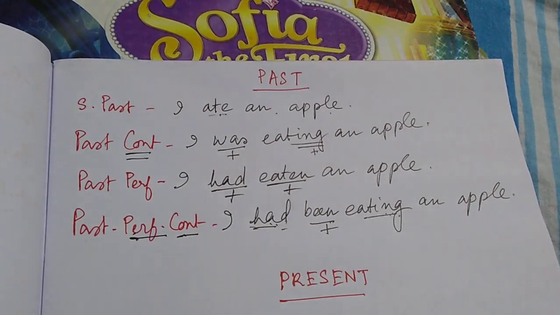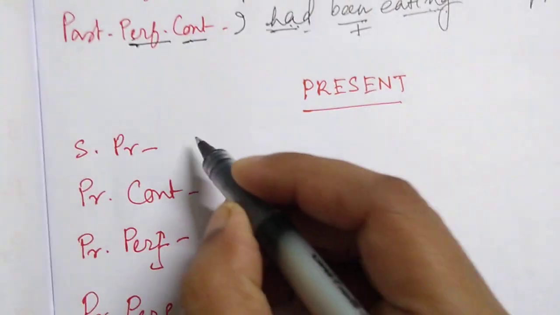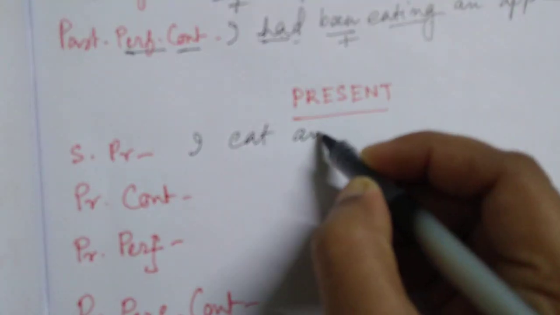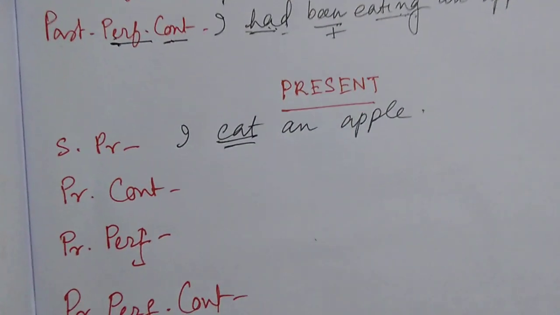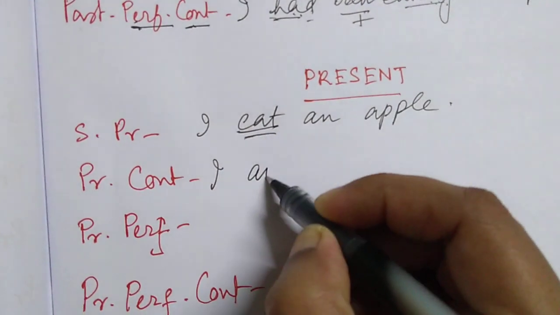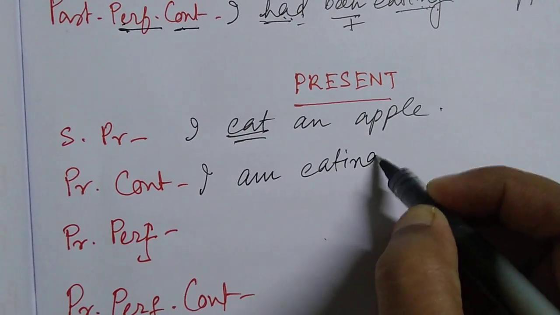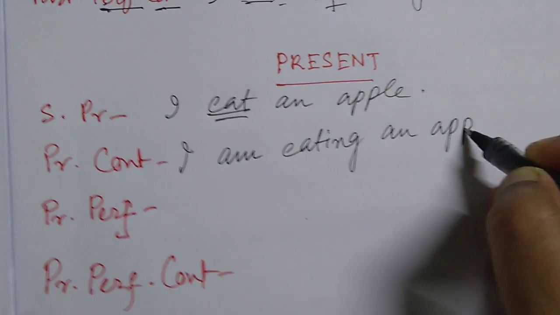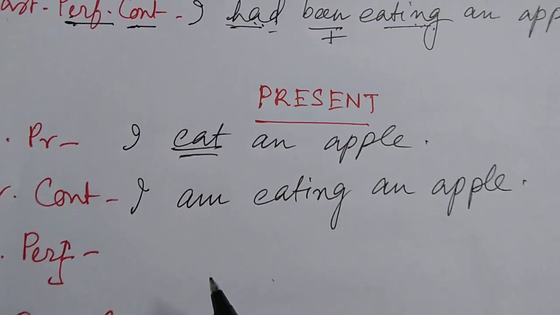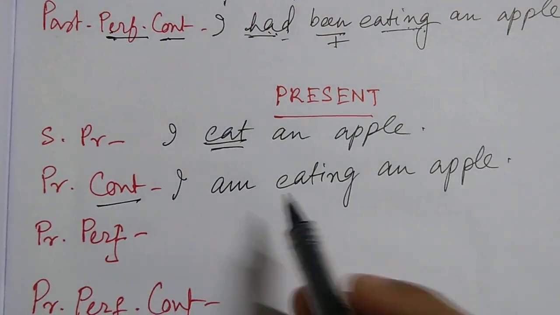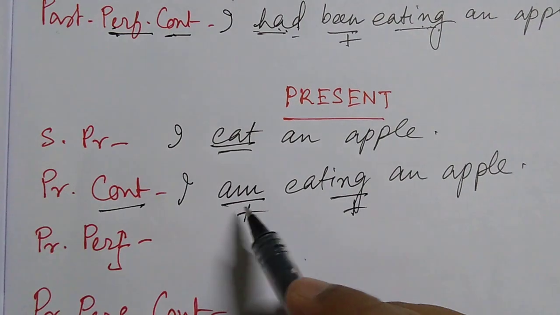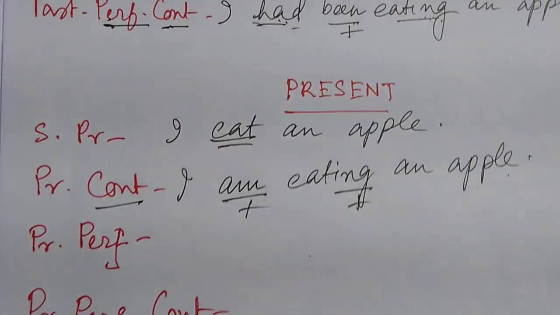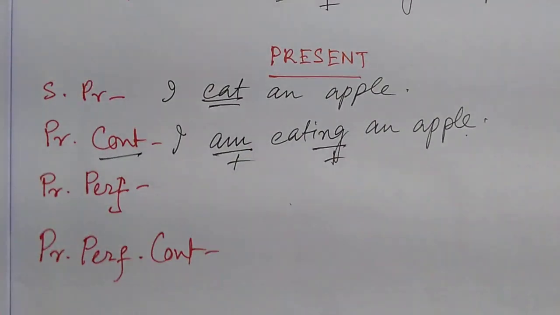Similarly, let's go to present tense. In past tense we had seen I ate an apple. That is simple. So in present it will be I eat an apple. Why? Eat is present tense. Now present continuous, I am eating an apple. Why? Because this is continuous tense. You need a be verb, and the verb plus ing beside it. So I am eating an apple. I am eating an apple right now. It is talking of the present time, right?